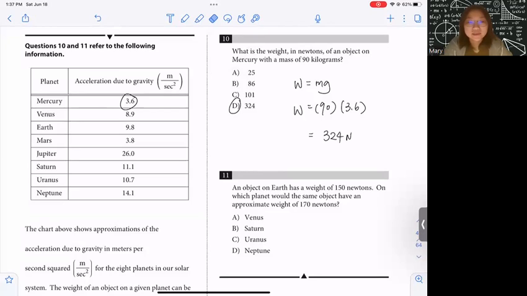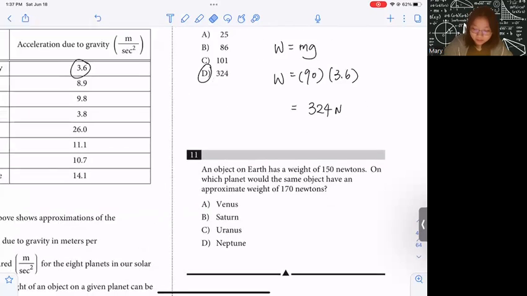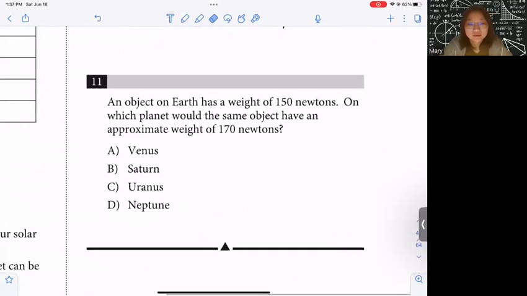I'm Mary, and in this video, I will be going over question 11 to 15 on the calculator section for the SAT Practice 3 test released by College Board. So let's get started. On number 11 here, it says an object on Earth has a weight of 150 newtons. On which planet would the same object have an approximate weight of 170 newtons?